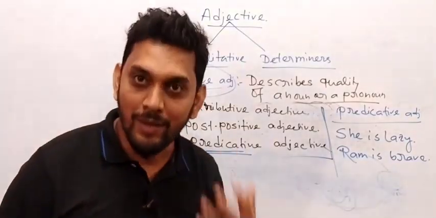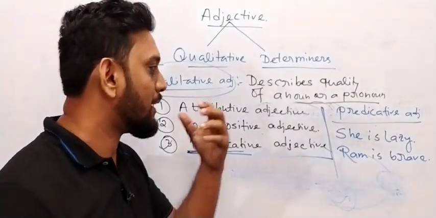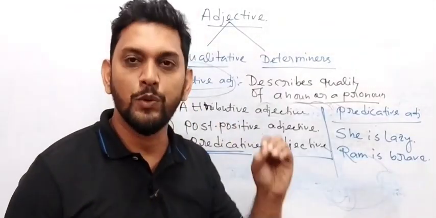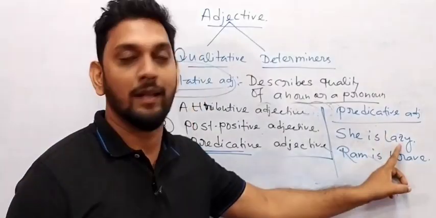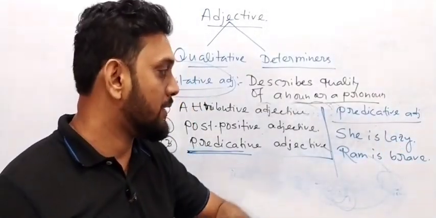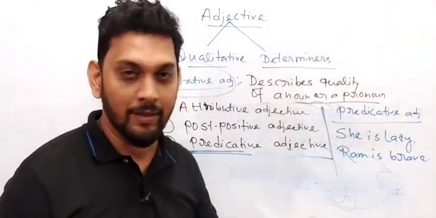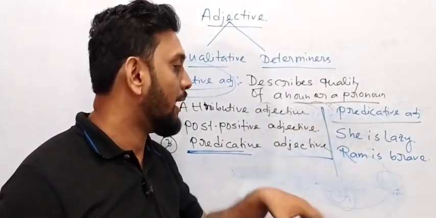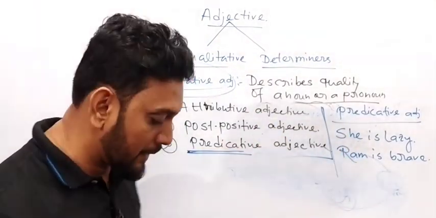Again, I would like to say the definition of predicative adjective. Predicative adjectives are the adjectives which always come after a linking verb and always define the subject. That means they always define or qualify the subject, and it is known as the subject complement.